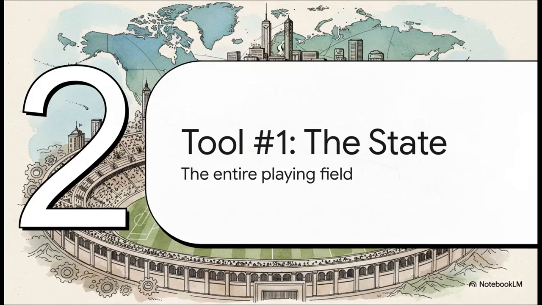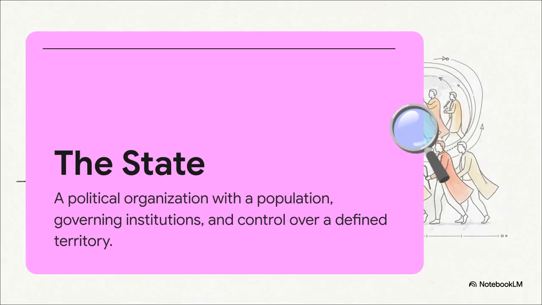All right, time to open up that toolkit. Our first and honestly our biggest tool is the concept of the state. Now, I want you to think of this as the entire playing field where the game of politics happens. So, what is a state in formal terms? Well, it's a political organization that has a few key ingredients: a permanent population, governing institutions, control over a specific chunk of land, and, this is crucial, international recognition. Other countries have to recognize you as a country.